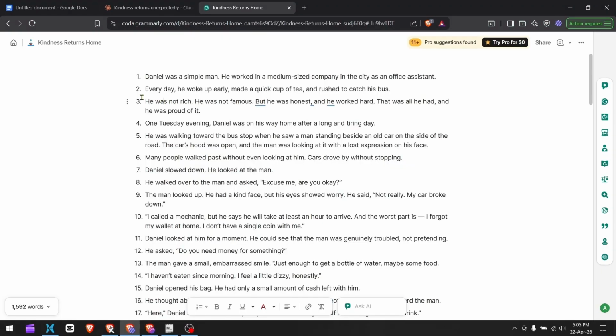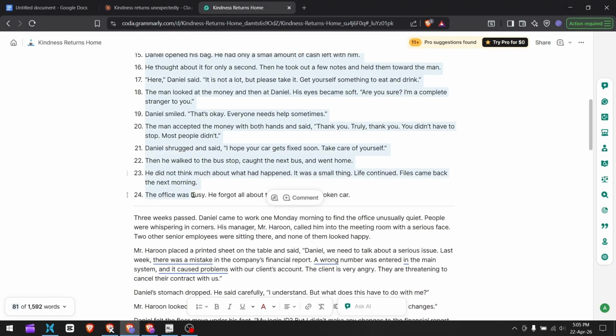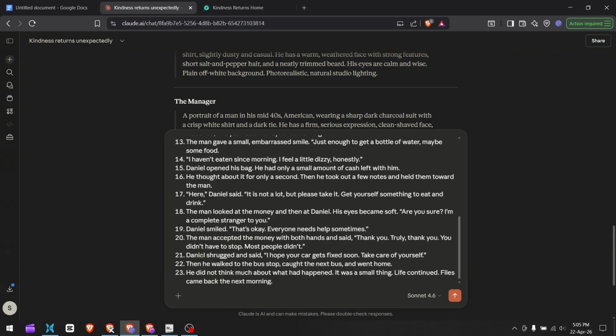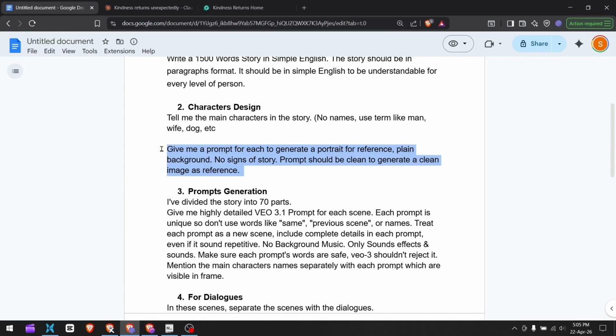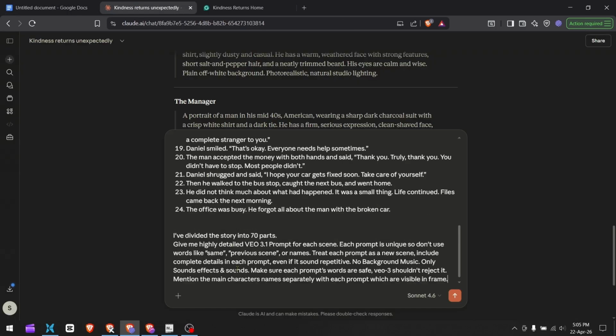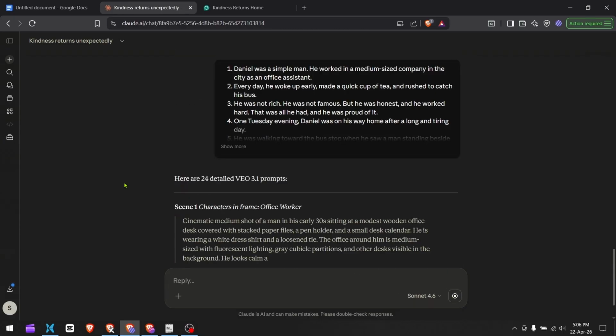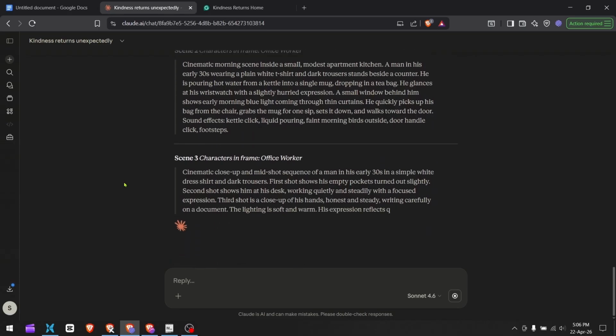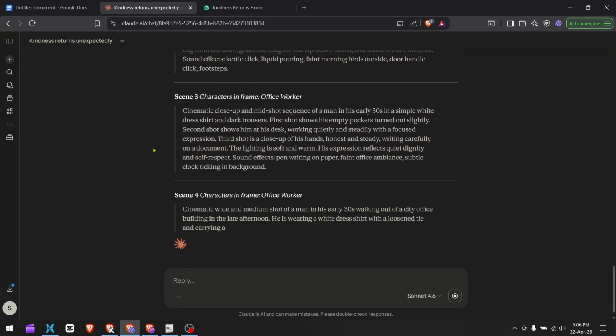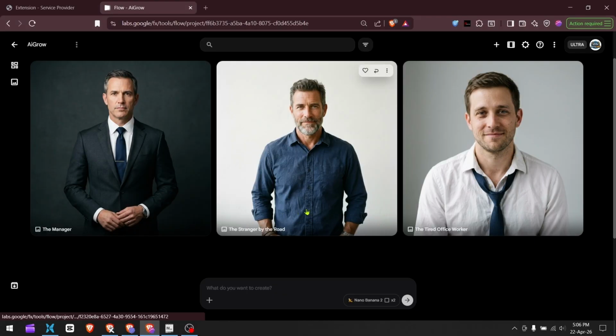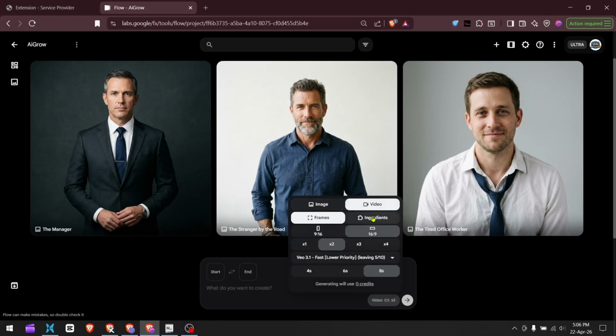Go to the scenes that we separated. Copy all the scenes. Paste them into Claude. Then go to Prompts and copy this master prompt. Paste it with the scenes and also mention the correct numbers. Now Claude will give a prompt for each scene of the story, also mentioning which character is present in the scene. Copy the prompt and go to Flow. Switch to Video and then Ingredients.